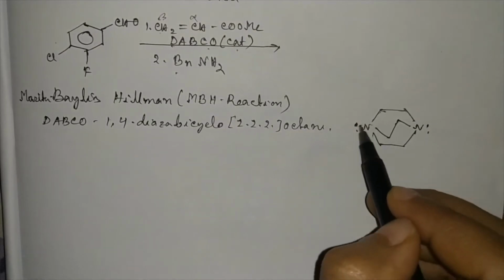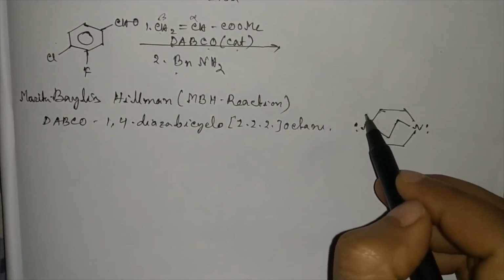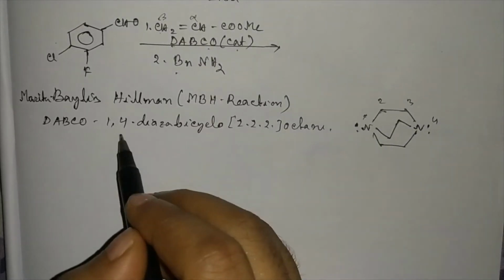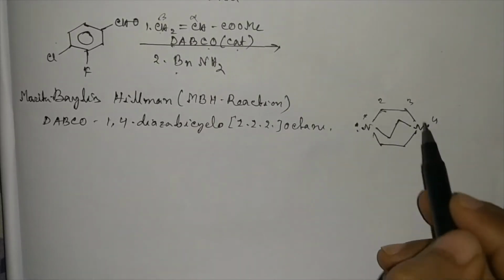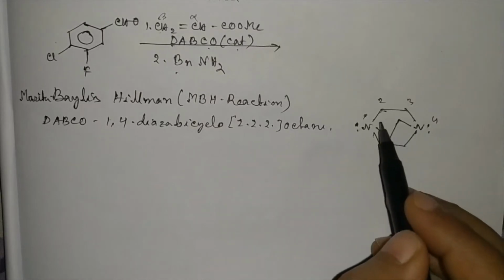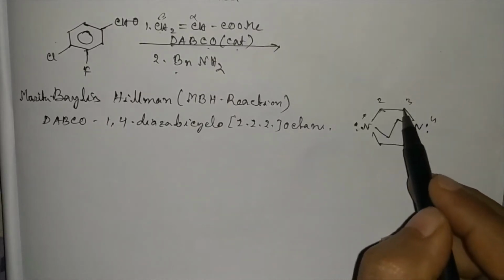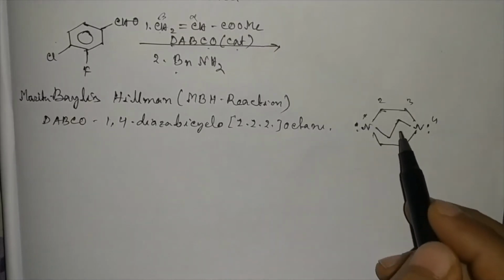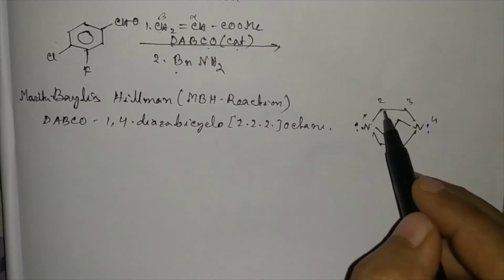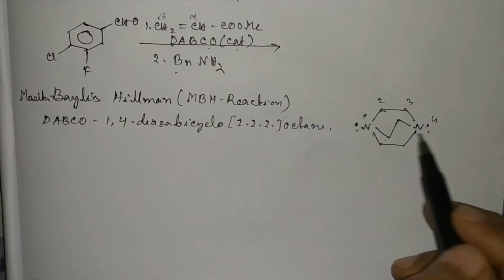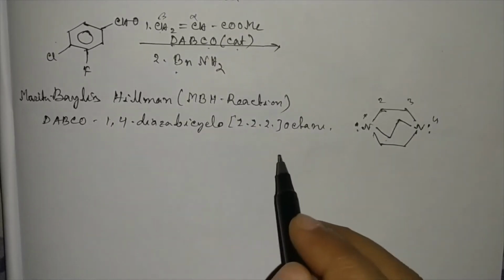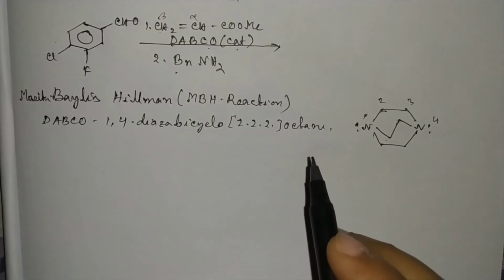Here you can see 1, 2, 3, 4, so 1,4-diaza. It is a bicyclic compound, and all the bridges have two carbon atoms, so it is 2,2,2, and the total number of atoms is 1, 2, 3, 4, 5, 6, 7, 8. So it is 1,4-diazabicyclo[2.2.2]octane.